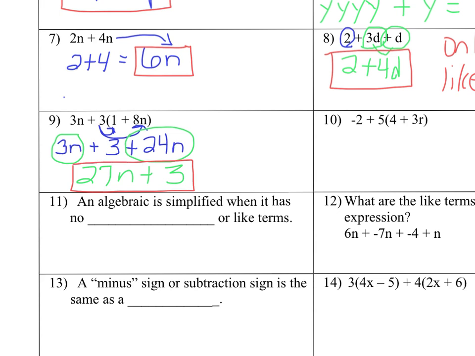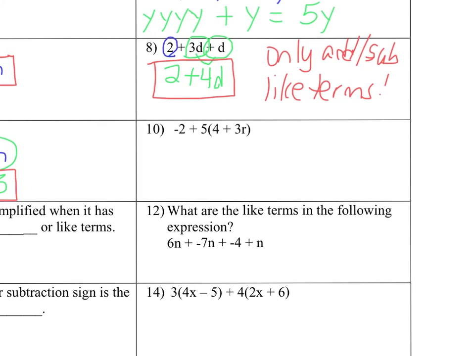Okay, moving on to number 10. Same thing, be very careful about these. You have to get rid of the parentheses first. So I'm going to write down the -2, and then always pay attention to what this sign is right here. Okay, because that means that 5 is positive. So -2 plus 5 times 4 is 20, plus 5 times 3 is 15R.